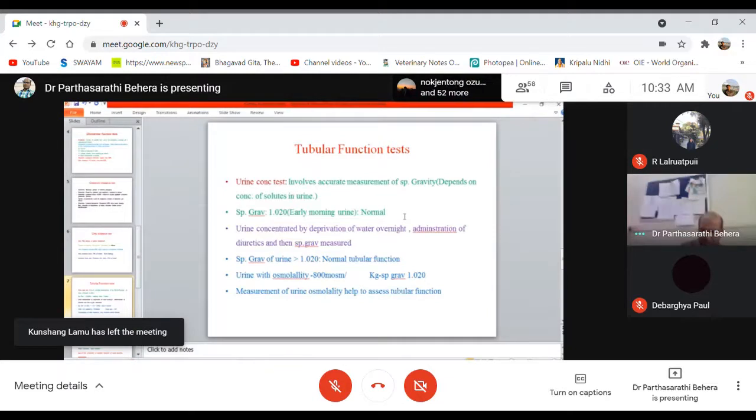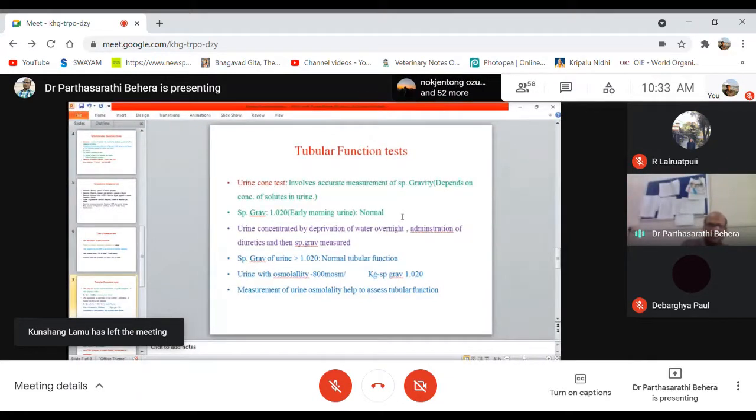Okay. So the normal specific gravity of the urine will vary depending on the different types of solids present in the urine. Are you getting my point or not?